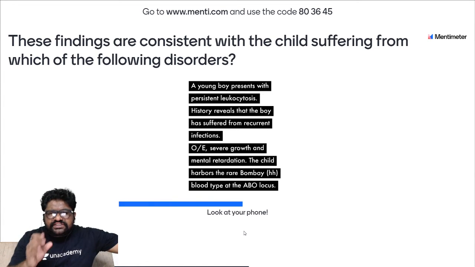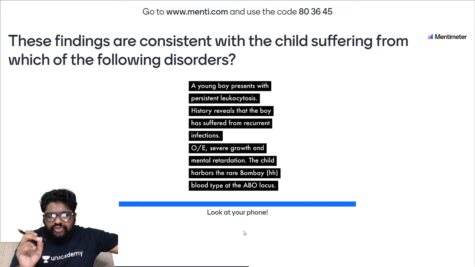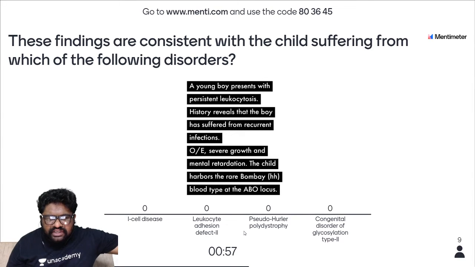These findings are consistent with the child suffering from the following. Which are the following disorders? Name the diagnosis. In this question, you just have to name the diagnosis. Is it I-cell disease? Is it leukocyte adhesion defect 2? Is it pseudo-Hurler polydystrophy? Is it congenital disorder of glycosylation type 2? Among the 4, which one is the right answer?